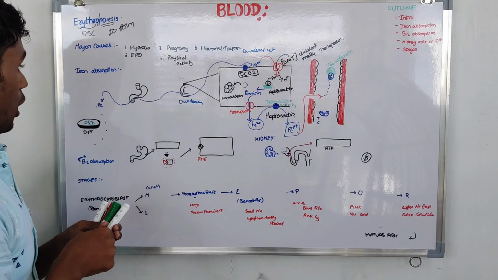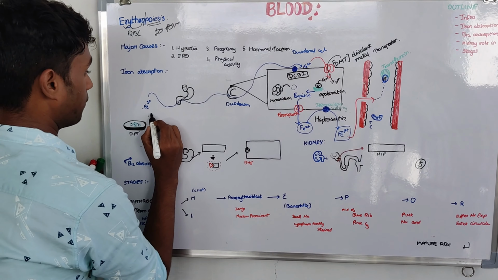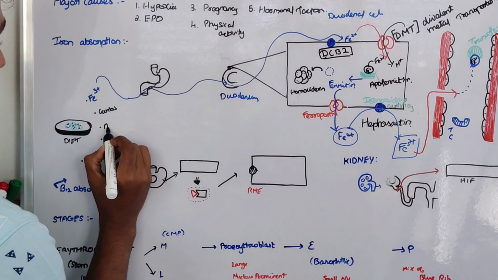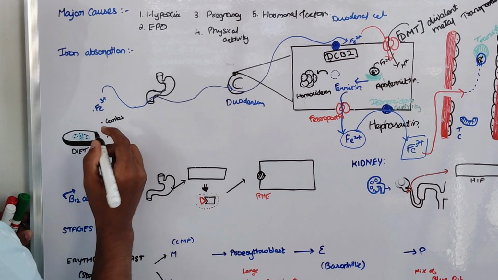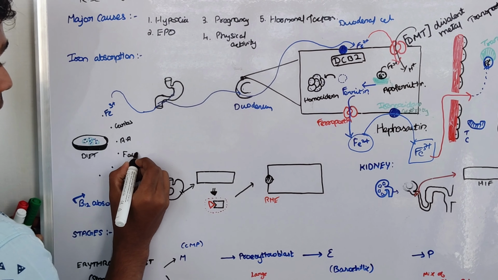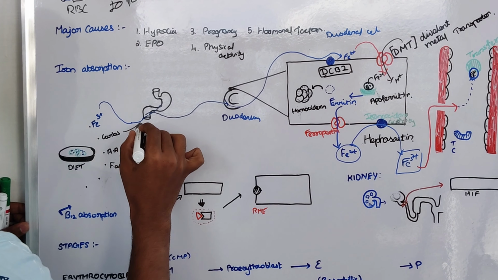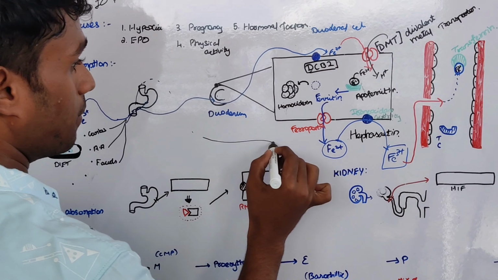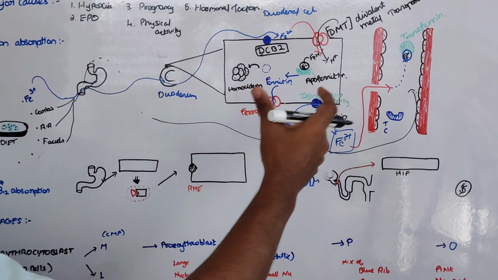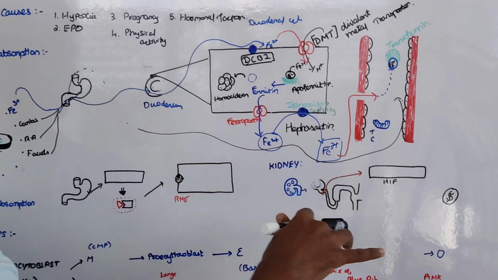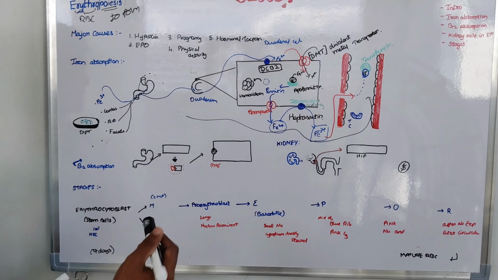Not only Fe3+, right? In the diet we also take some carbs, amino acids, proteins, actually amino acids derived from proteins, and fatty acids. These carbs, amino acids, and fatty acids enter the bloodstream. They are helpful in stages of erythropoiesis. Let's discuss later.